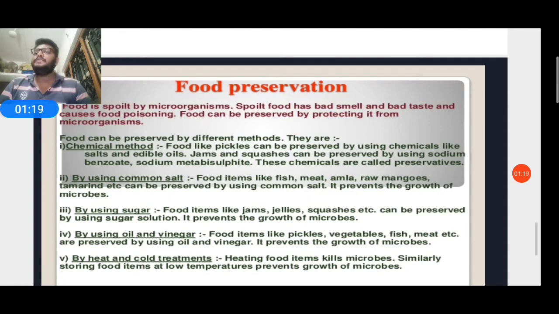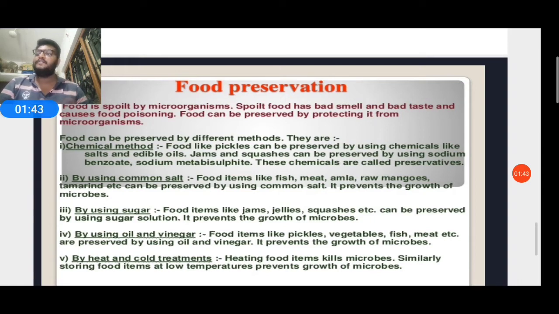Food poisoning means that microorganisms are growing on the food item and they release some toxic substances that make the food poisonous. That is called food poisoning.